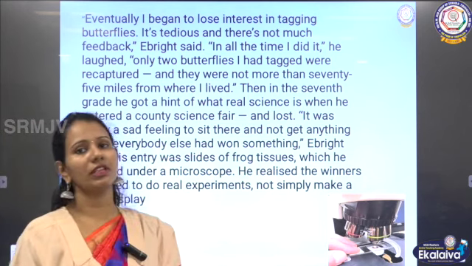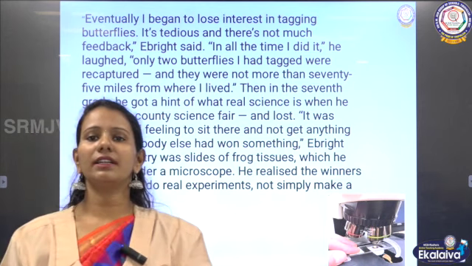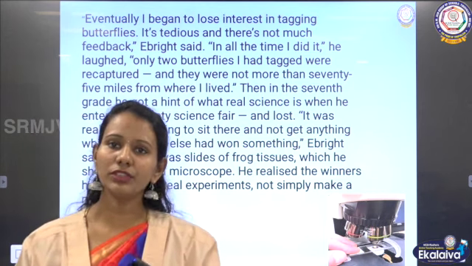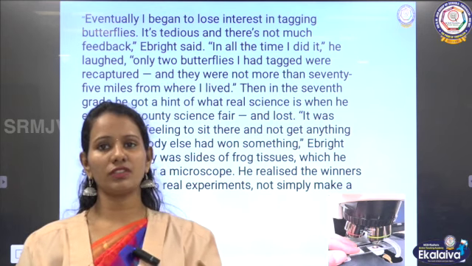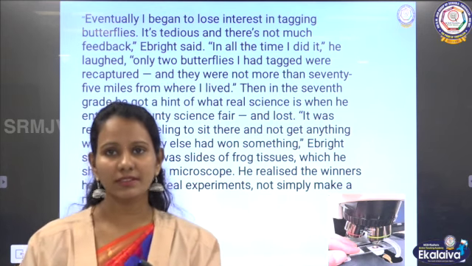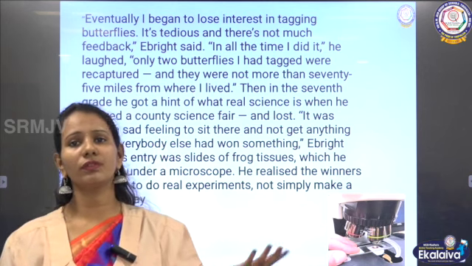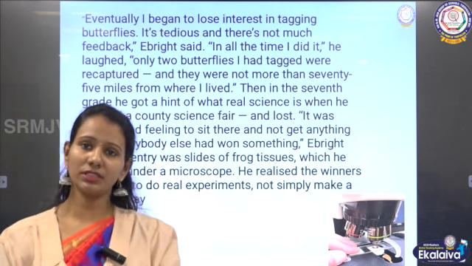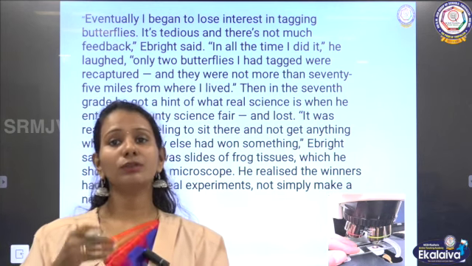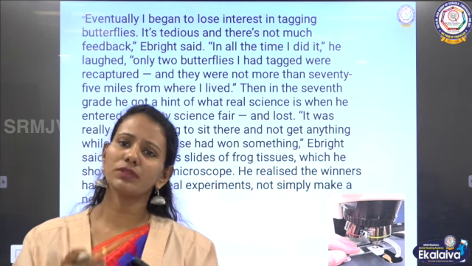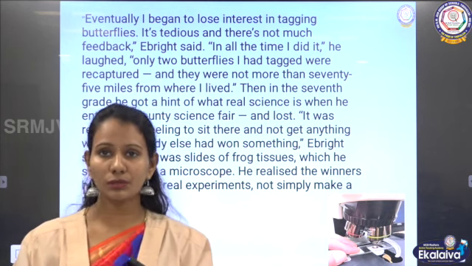So when he was studying in the 7th standard, he attended a county science fair, a science exhibition, in which he lost. He didn't win any prizes there. It was very sad for him because everybody else was winning something or other, and this boy didn't win even a prize. That is where he started to think that he had to do something more in order to achieve.